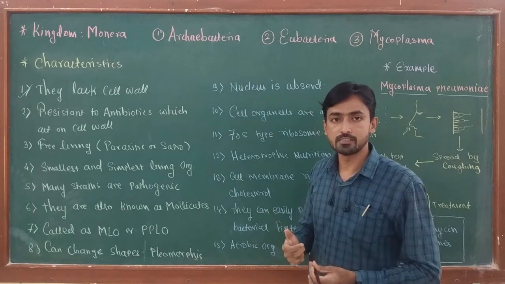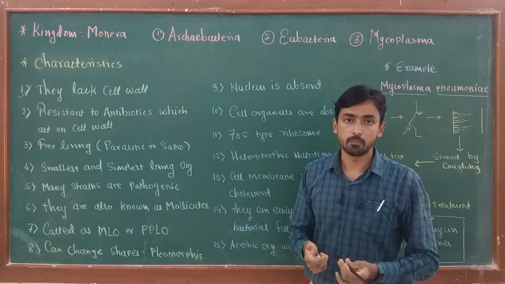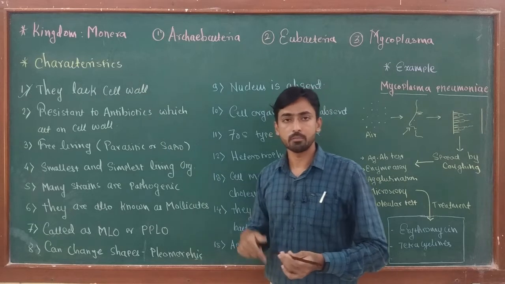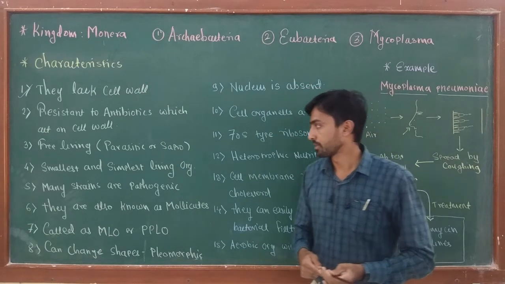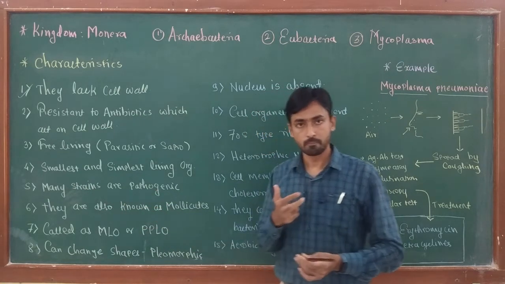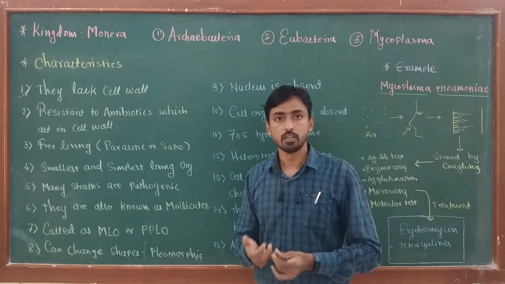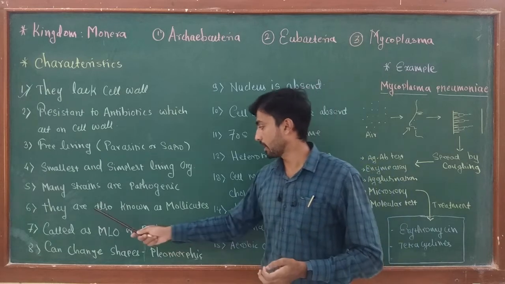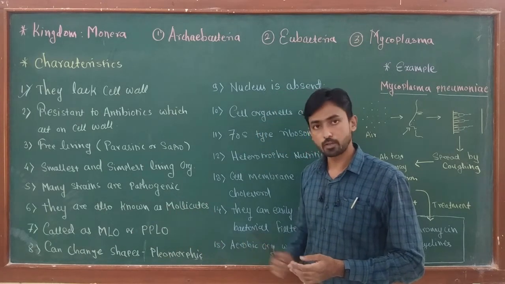And because of their size, the study of mycoplasma becomes very difficult with the help of normal microscopic techniques. As they do not have a cell wall, the gram staining process cannot be used for studying mycoplasma. Then many strains of mycoplasma are pathogenic to animals and plants. They have the ability to cause various diseases in animals and different types of plants. They are also known as molecules. This is another name of the mycoplasma.